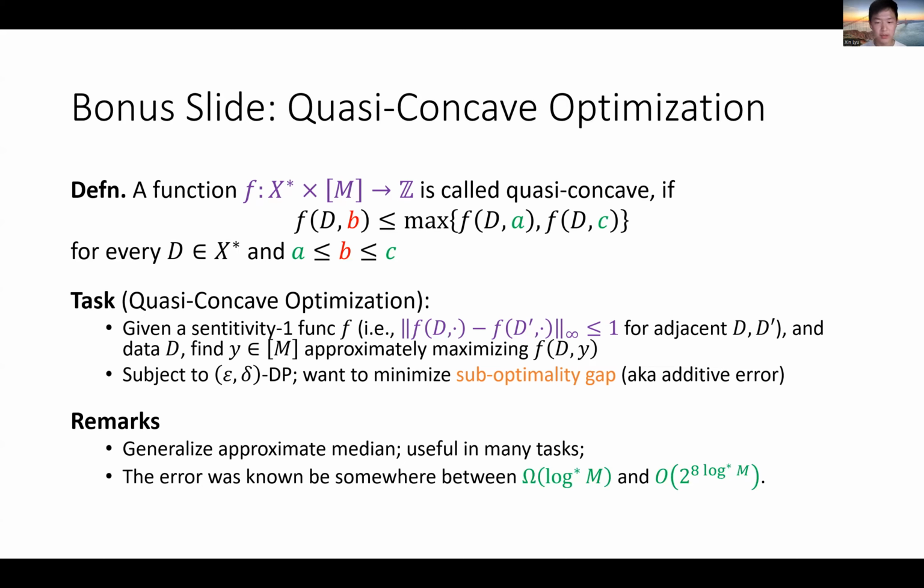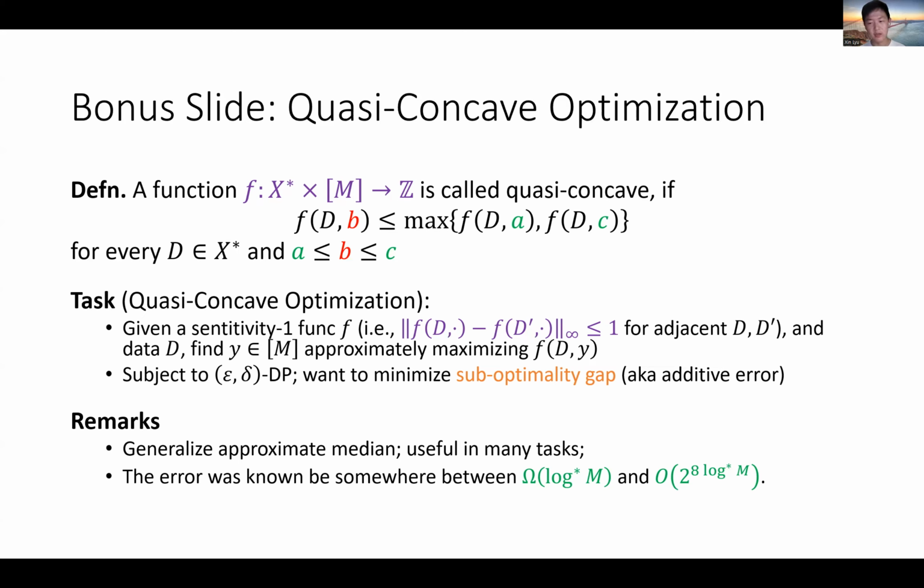It is also useful in many other tasks. Most notably, it is useful in learning half spaces in higher dimensional space. And before our work, the additive error for this problem was known to be somewhere between a lower bound of log star m and an upper bound of 2 to the O(log star m).